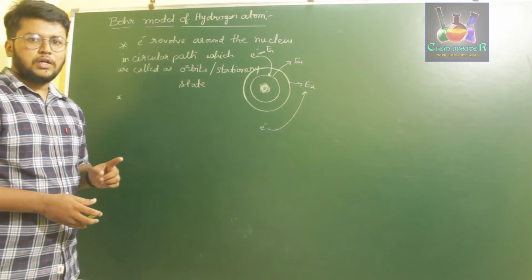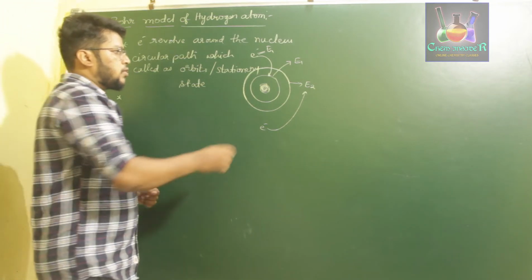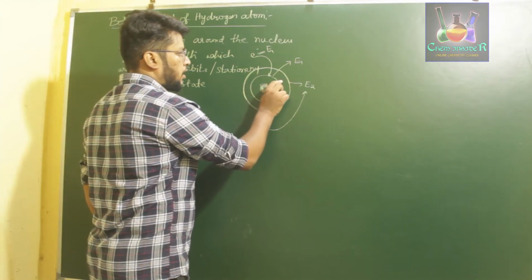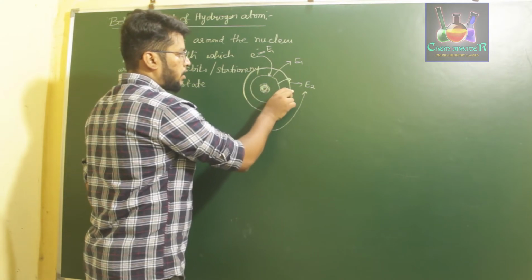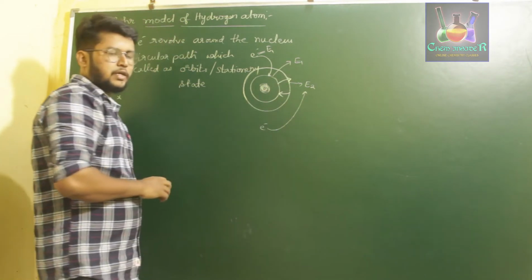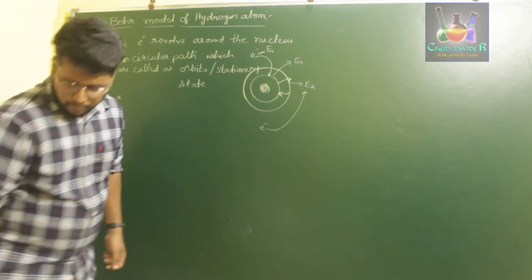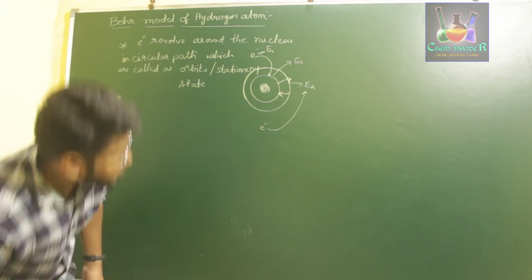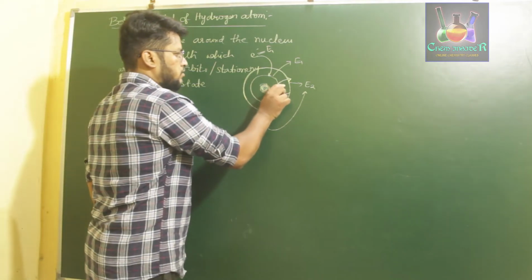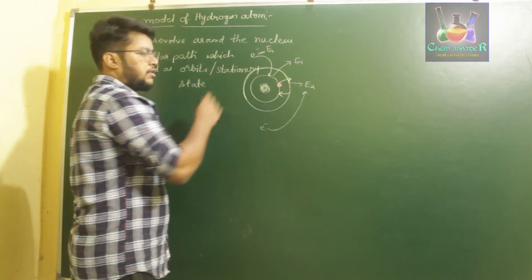The energy of an electron can be changed when electrons jump from a lower level to a higher level or from a higher level to a lower level. That is, if the electron absorbs a certain amount of energy, let us say this is our electron in the ground state, the E1 state.